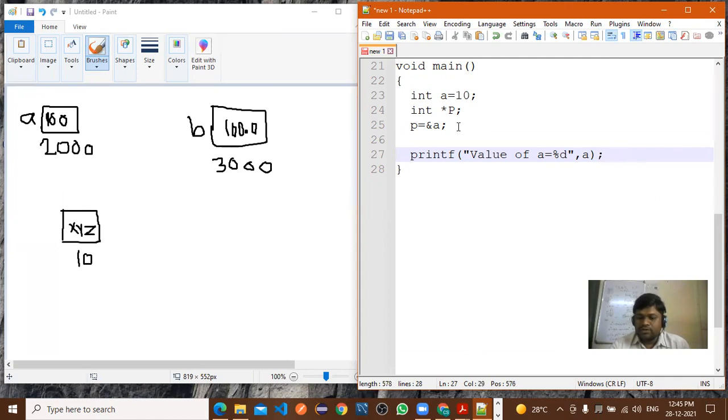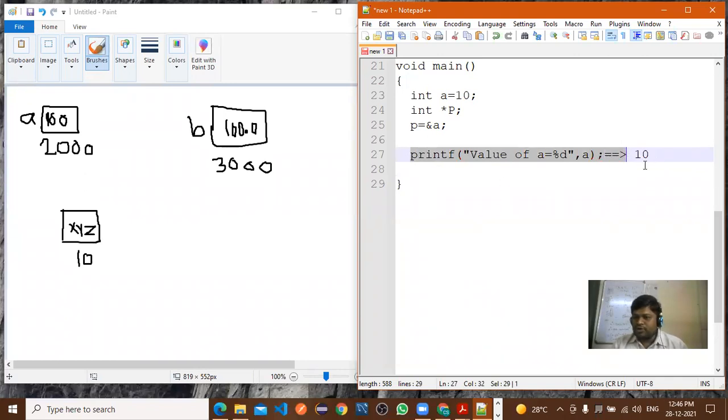What is the output of this statement? 10, right?